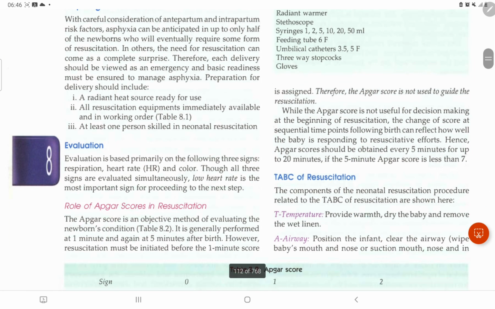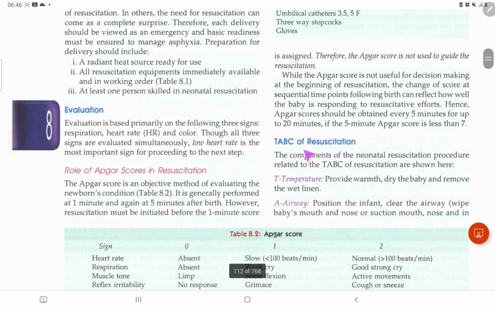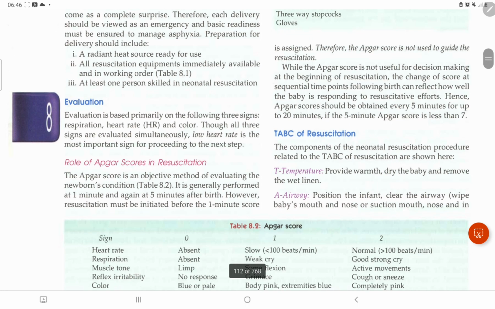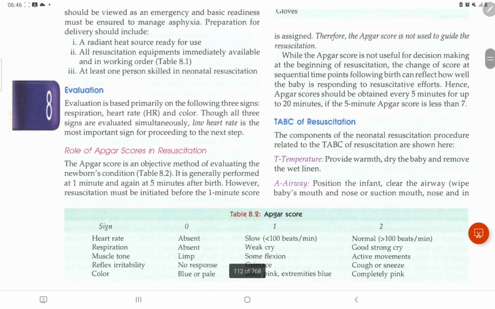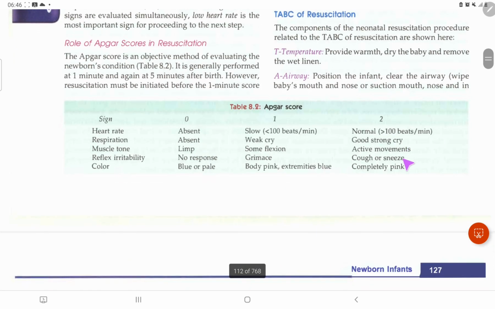Okay, so now let us do it. There are 4 steps of resuscitation, that is TABC, that means temperature, airway, breathing, circulation. Okay, we have the Apgar score over here. In the Apgar score, we'll be looking at 5 things: heart rate, respiration, muscle tone, reflex irritability and color. Okay, we have 0, 1, 2. 2 means normal. So 2 means heart rate more than 100 beats per minute, strong cry, and in muscle tone there is active movement, reflex irritability, cough or sneeze, color means completely pink. Okay, this is normal.